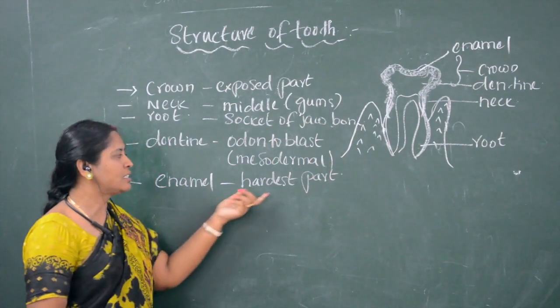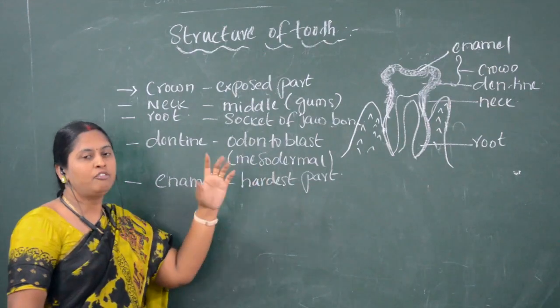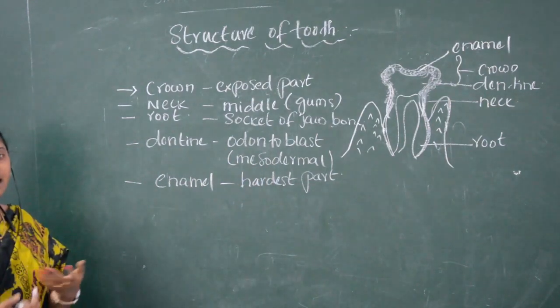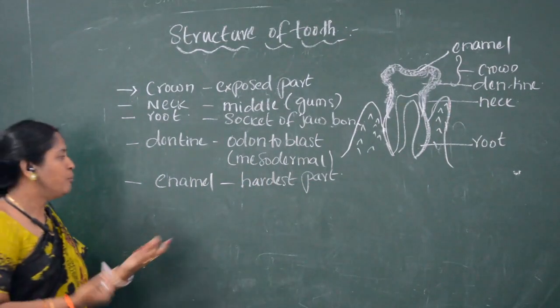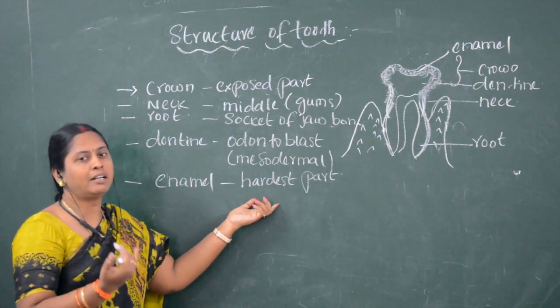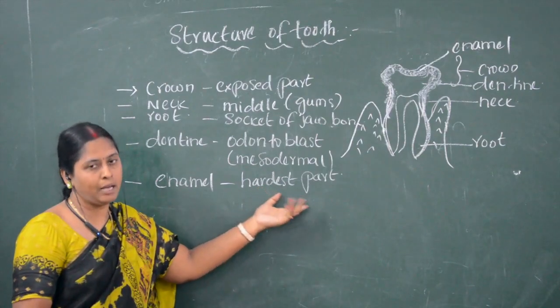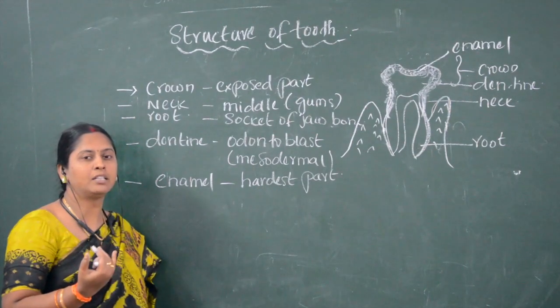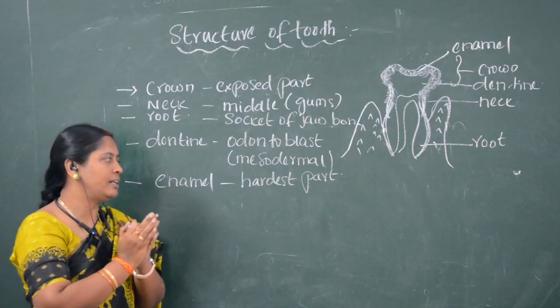Enamel is the hardest part in the human body. We may think that bone is the hardest part, but more than bone, the hardest part in the body is enamel. So which is the hardest part? Enamel.